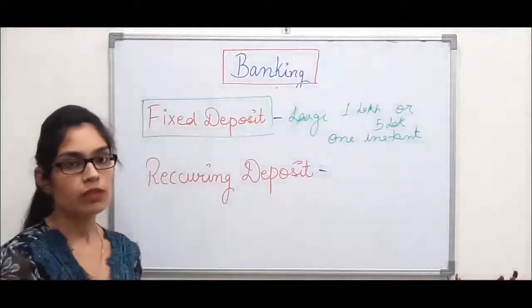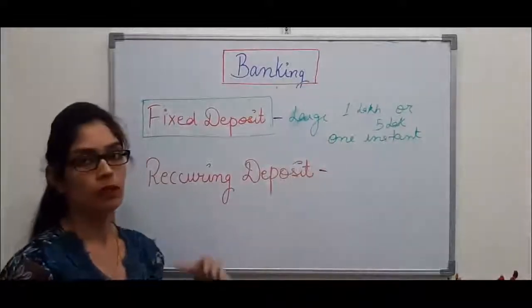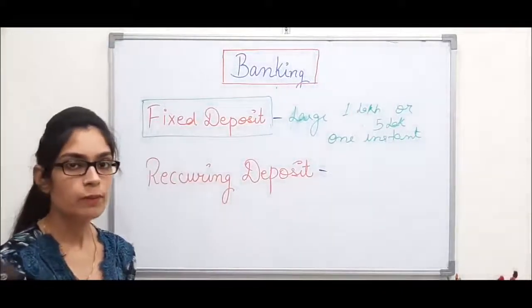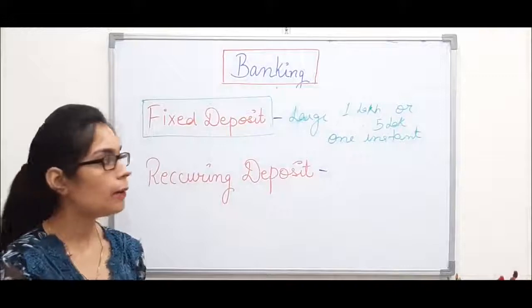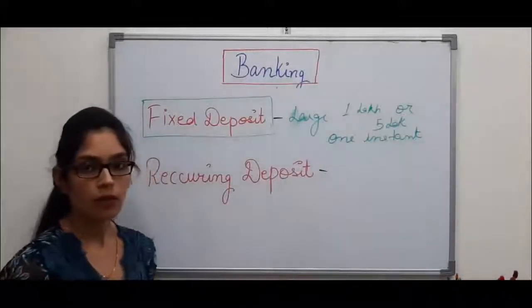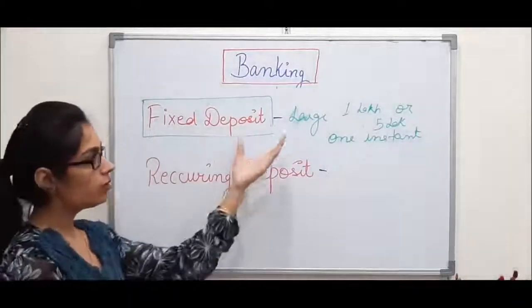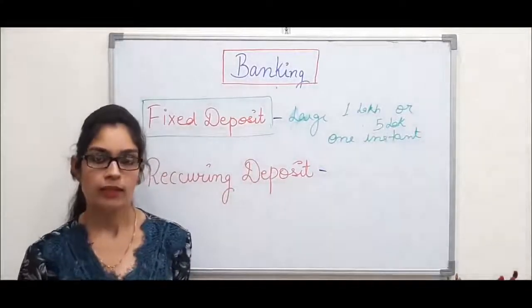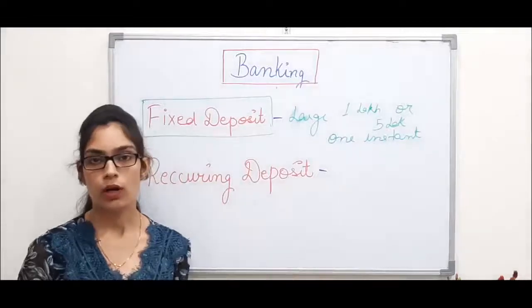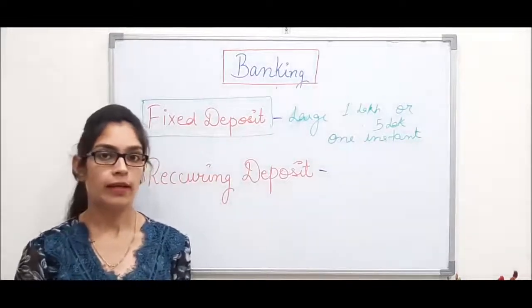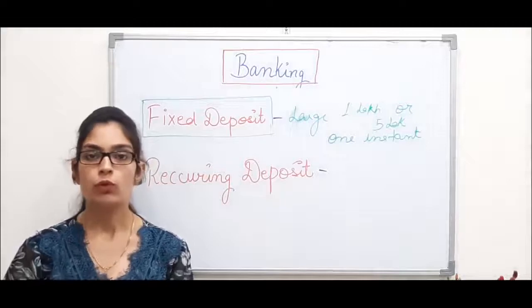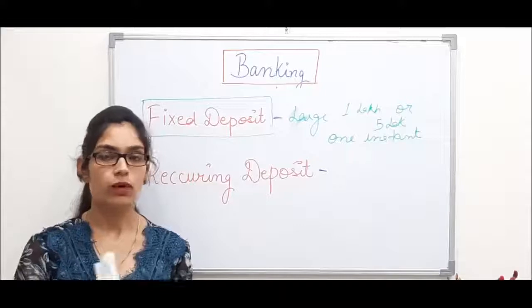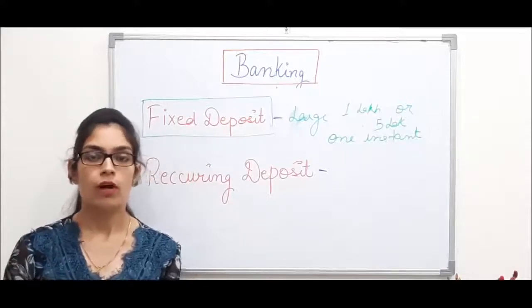For example, if you have 5 lakhs, you deposit it for 5 years, and after 5 years you will get the maturity of the amount you deposited along with the interest. So fixed deposit means depositing a large amount of money in a single shot, so that after the fixed time you get your money back along with the interest.